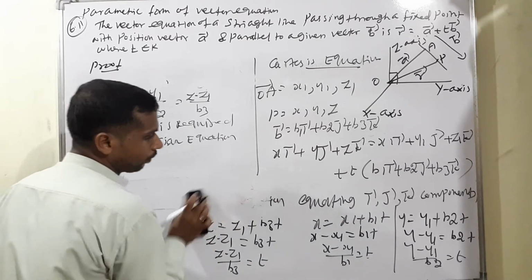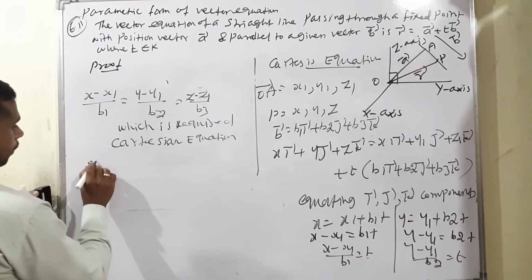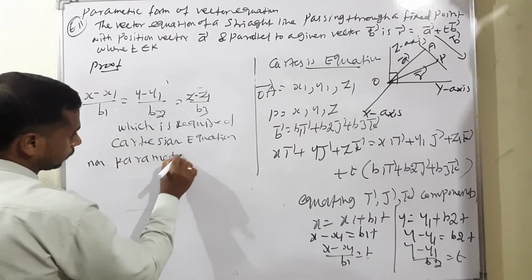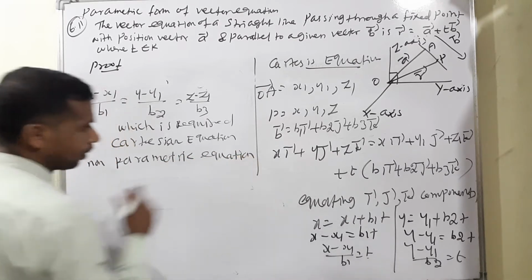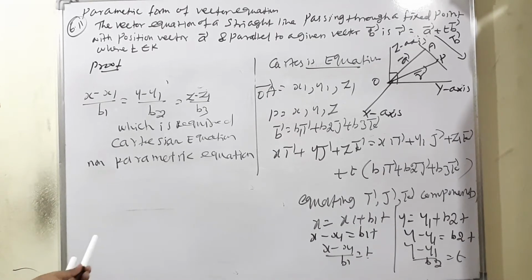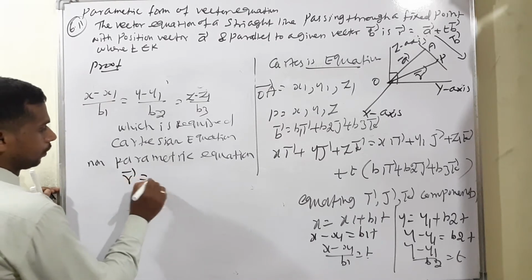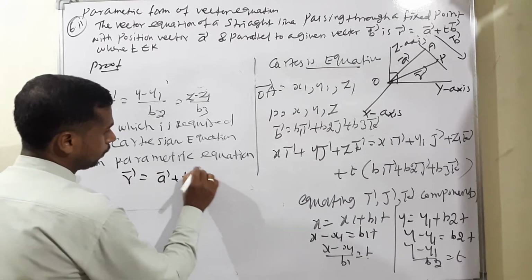Now the last condition, the non-parametric equation. Suppose the parametric equation is not given, what will happen? Look at the non-parametric equation. The condition is already known: R vector is equal to A vector plus T B vector.